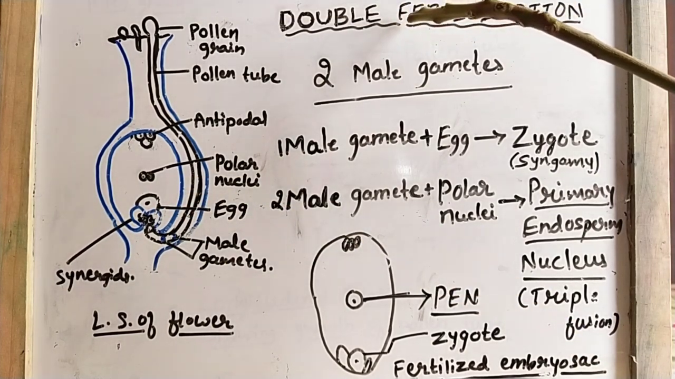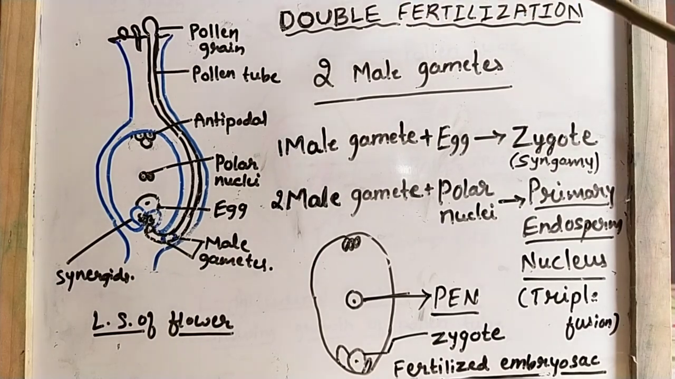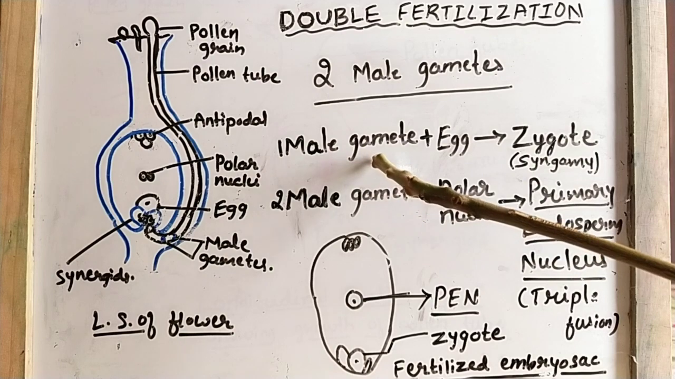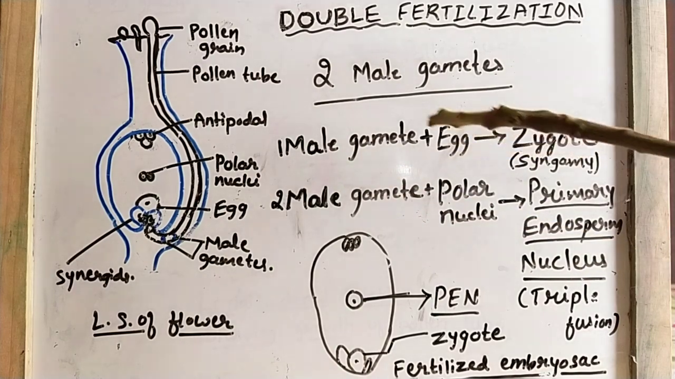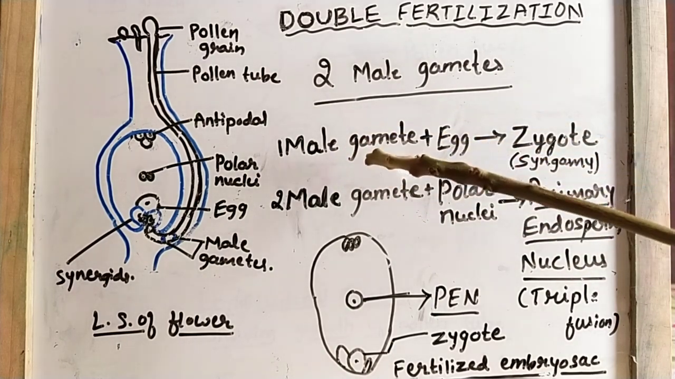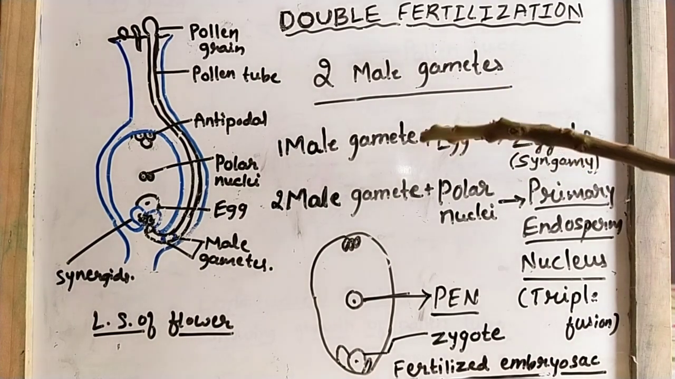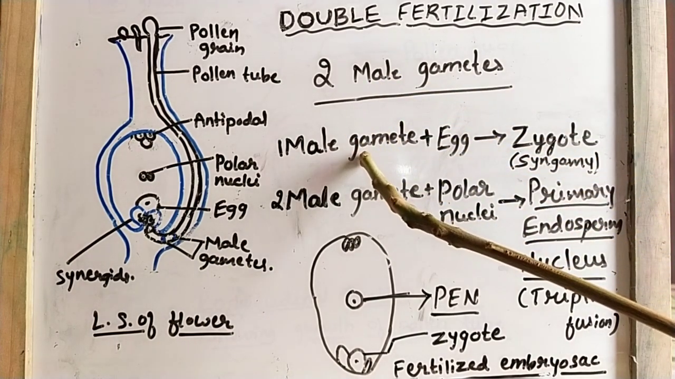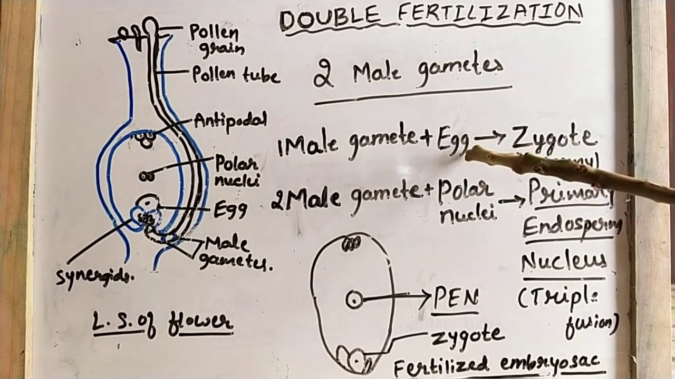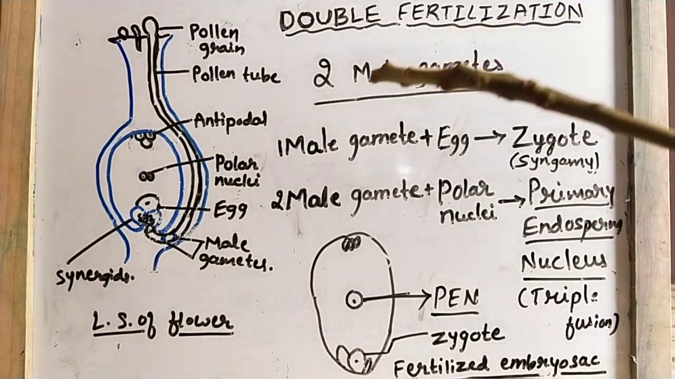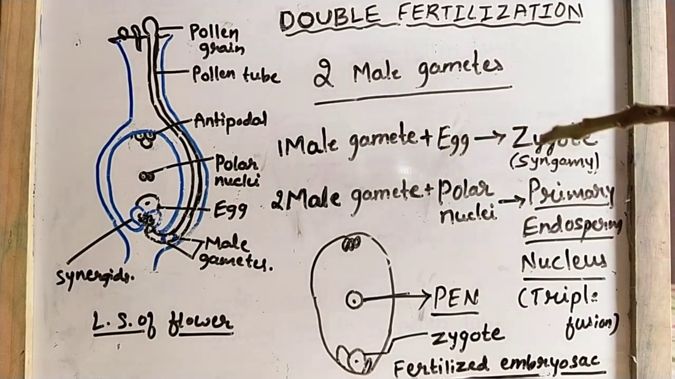So that's why it is known as what? Double fertilization. Okay, so this process of fusion of male gamete with the egg is known as syngamy. What is syngamy? Syngamy is a process where there is a fusion of male gamete with the egg, and there will be a formation of what? Zygote.